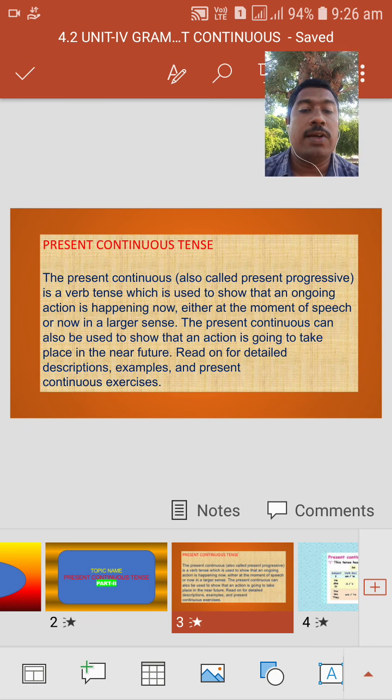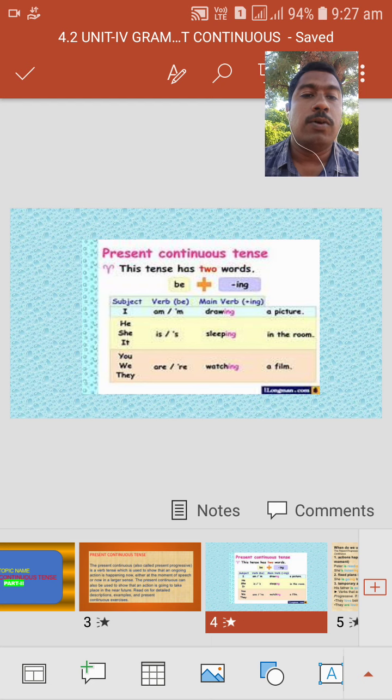What are the helping verbs here? Am, is, are, plus verb 4. V1 plus ing form means verb 4, the continuous verb we are going to use. Here we have 3 helping verbs. What are they? Am, is, are.